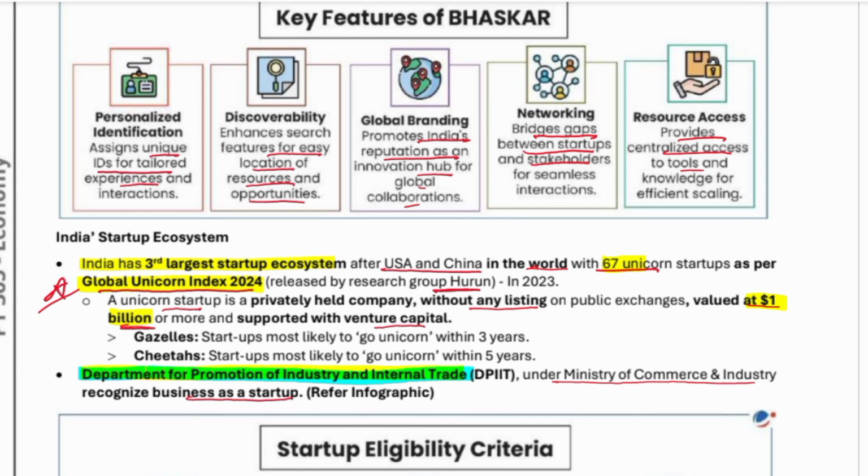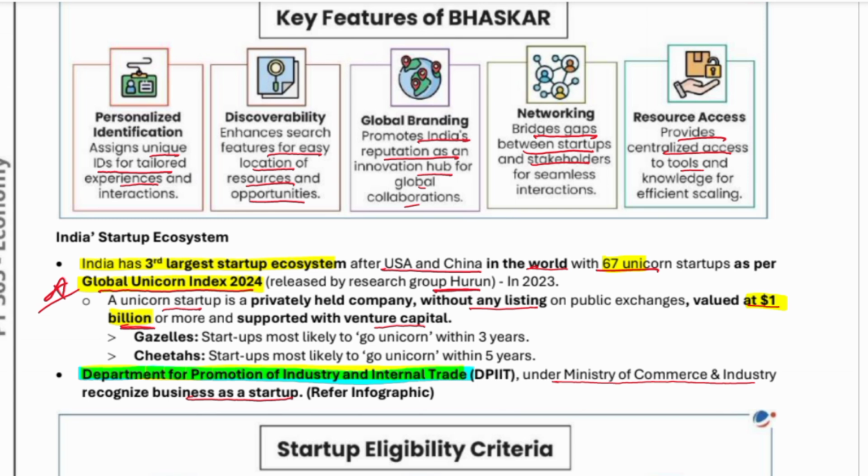Now, what is a unicorn? A unicorn startup is a privately held company without any listing on a public exchange, valued at $1 billion or more, supported with venture capital. So a unicorn is just a startup company with a capital of around $1 billion, but which is not yet registered on the stock exchange. That is why it runs under venture capital.